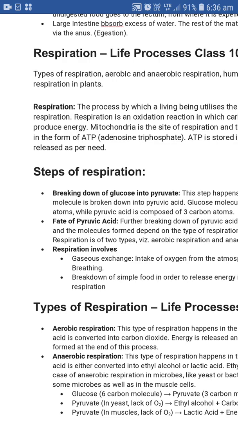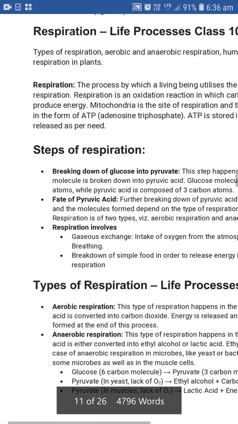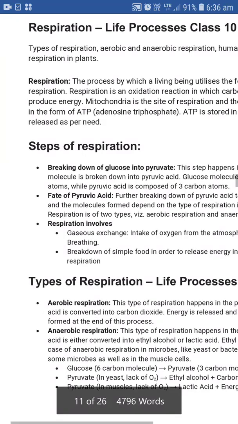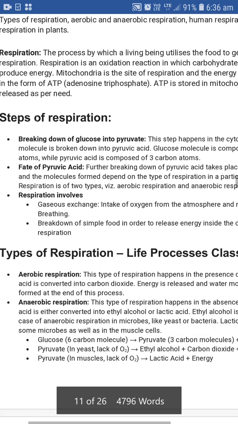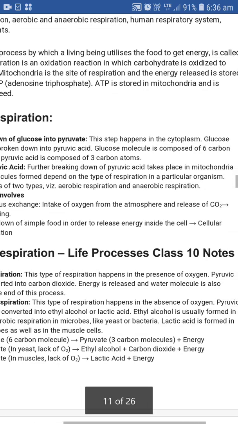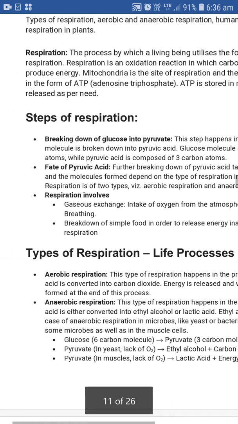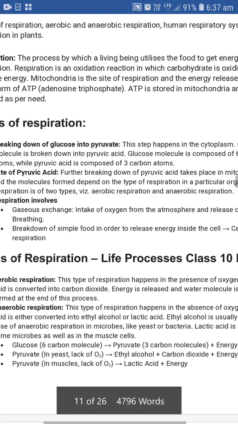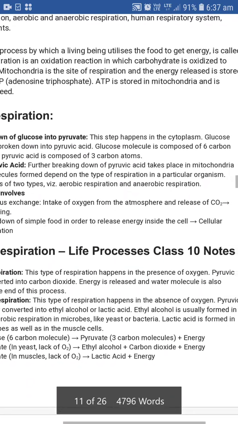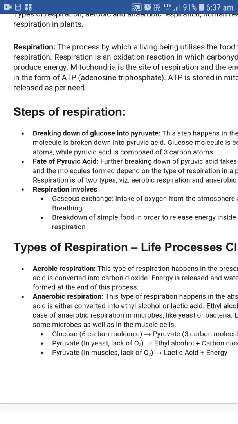As we are revising our chapter Life Processes, today we are going to learn about respiration. Respiration, the process by which a living being utilizes food to get energy, is called respiration. And respiration is an oxidation reaction in which carbohydrate is oxidized to produce energy.